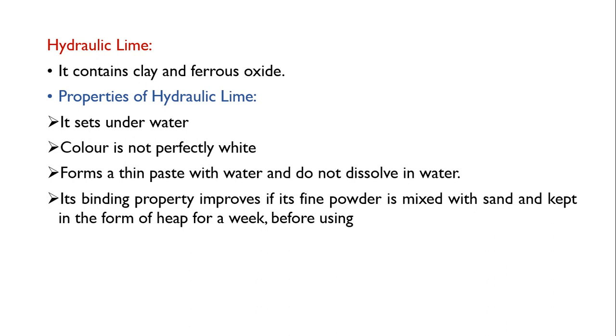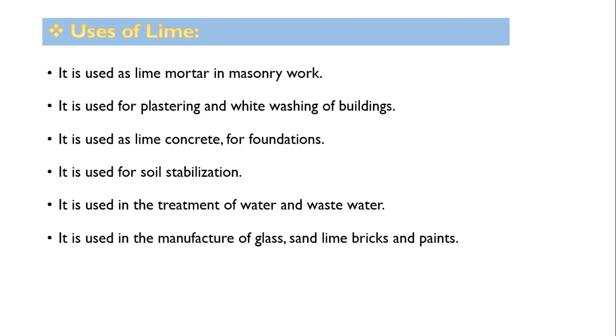Color is not perfectly white, it forms a thin paste with water and does not dissolve in water. Its binding property improves if the fine powder is mixed with sand and kept in the form of a heap for a week before using. So before using it, it should be slaked, allowed to mix with water so that its property gets enhanced. These are the specific properties of hydraulic lime as well as fat lime.